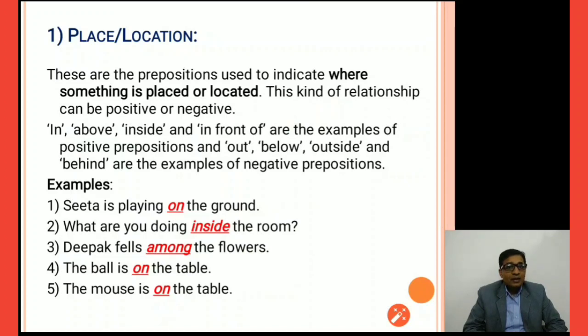Deepak falls among the flowers. "Among" also shows place, where exactly Deepak falls. The ball is on the table. Again, "on" is showing place in this sentence. The mouse is on the table. So "on" again is showing the place, right?